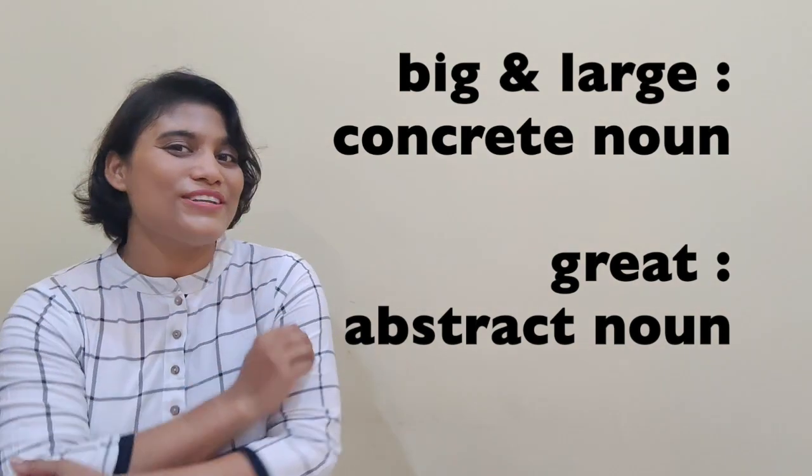Now I am going to tell you some confusing matter about these adjectives. All of us know that some nouns are called countable nouns, which we can count, and there is a category of nouns which we can't count, called uncountable nouns.